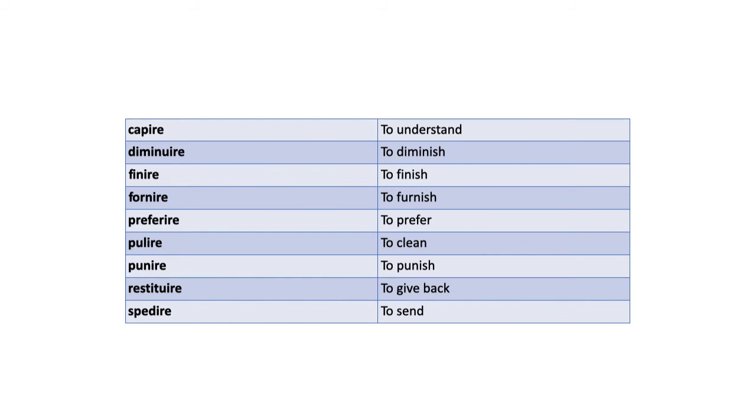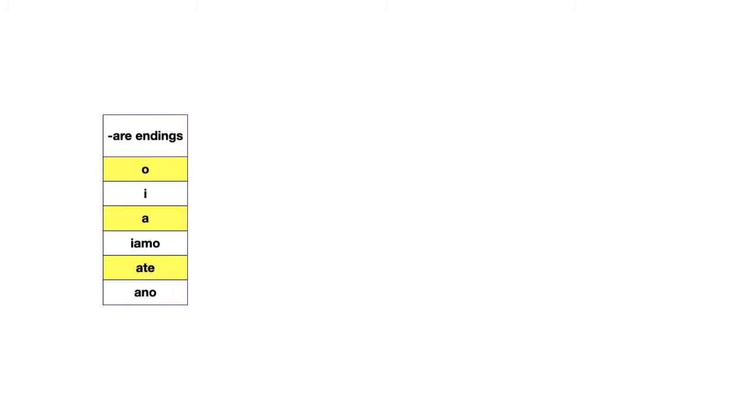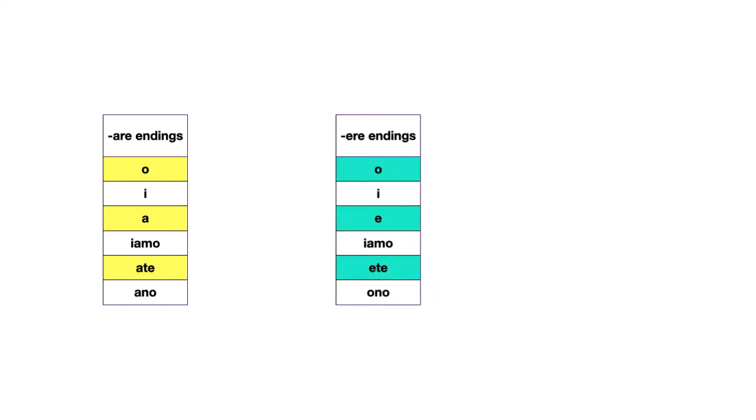Now, lastly, let us look at a complete picture of the endings of regular verbs in Italian again. We begin, of course, with the are endings: o, i, a, iamo, ate, ano. This is the basic set that you should have memorized, right? Then we look at the ere endings, o, i, e, iamo, ete, ono, and we notice that we have made only three changes. A goes to e here, ate goes to ete here, and ano goes to ono here.